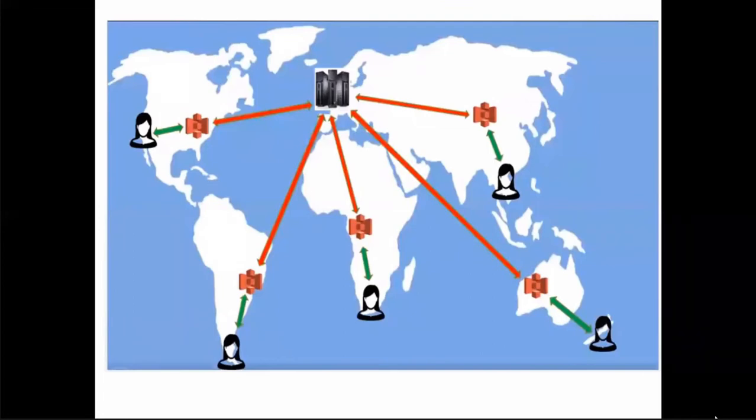When a user in New Zealand tries to upload an object to Europe, step one, first it gets uploaded into the nearest edge location. The nearest edge location for New Zealand is Australia. So first the object gets uploaded into the edge location, and that upload is done at the end user's internet speed.